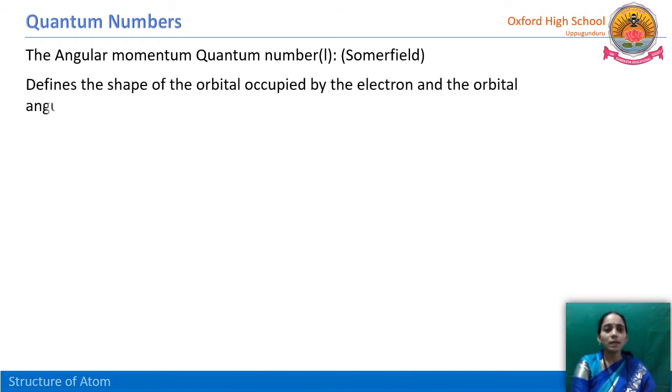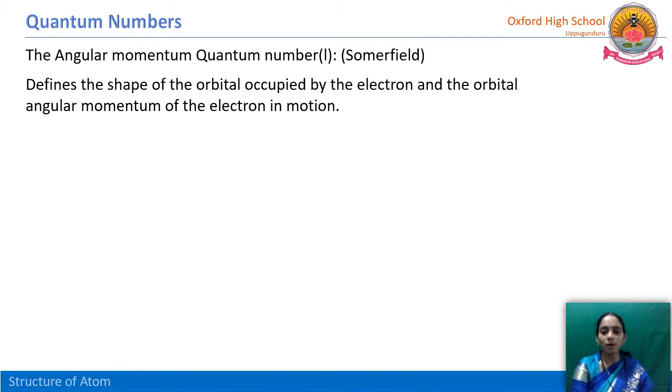So what does the angular momentum quantum number give us? It defines the shape of the orbital occupied by the electron, and the orbital angular momentum of the electron in motion. Electrons are always in motion, always revolving around the nucleus in orbitals.